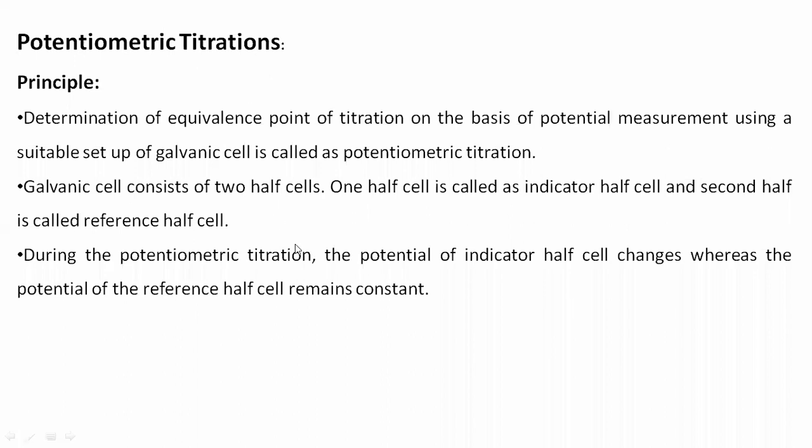So during potentiometric titration, the potential of the indicator half cell changes, whereas the potential of the reference half cell remains constant. So when we measure the potential of the indicator electrode, its potential changes due to the activity of ions, whereas the potential of the reference half cell remains constant.